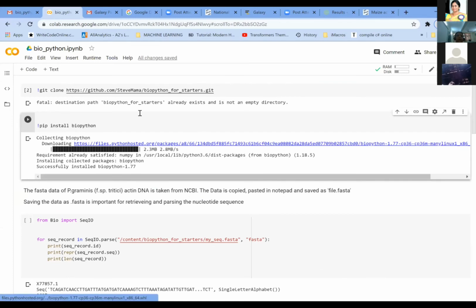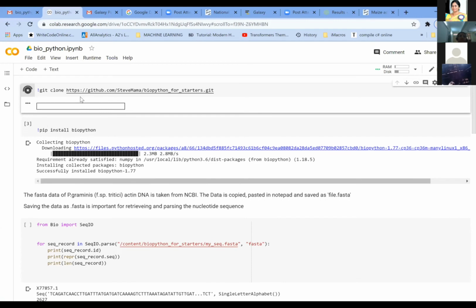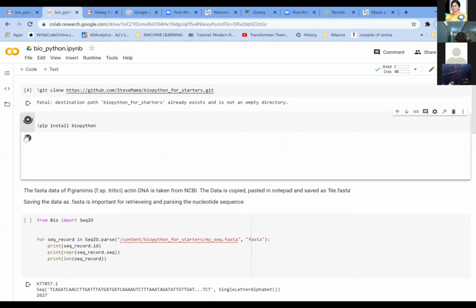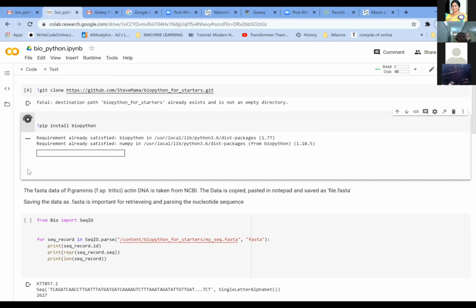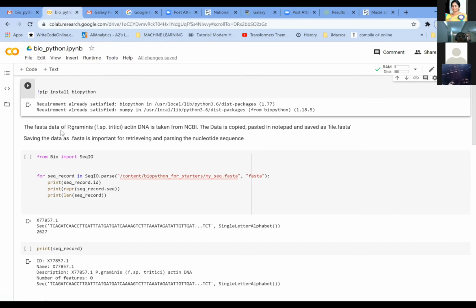Okay, sorry for that. So here, the first thing we need to do is clone the sequence, run this code which is already written here. It is going to take the Biopython dictionary, which we have already done on some other system, and I'm just showing you the program run here. And then we have to install this basic background software. Once we do that, then you can go into the other sequences we are going to talk about. So here we have already saved the FASTA data of Puccinia graminis, which we have been working on since the beginning of this workshop.